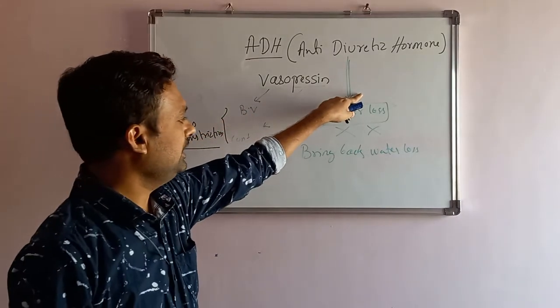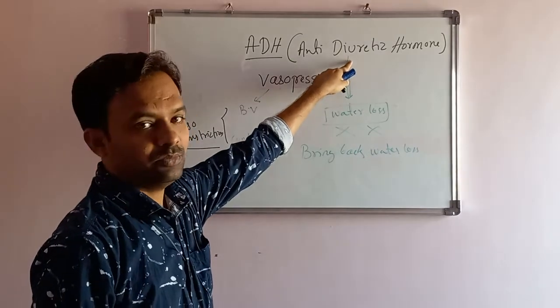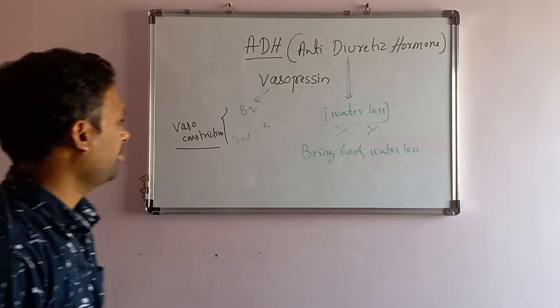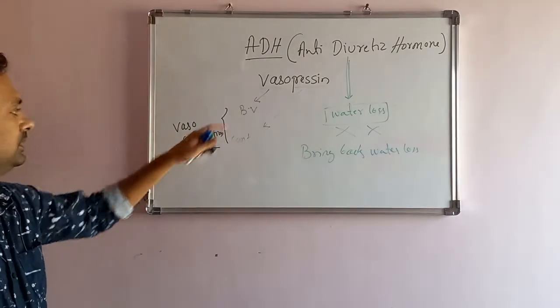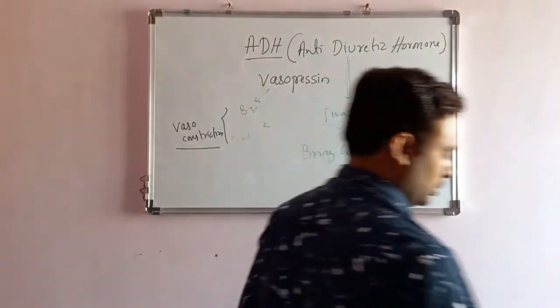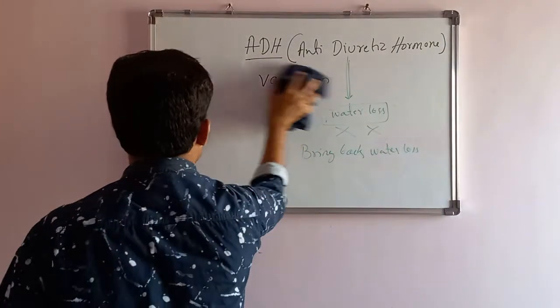So ADH itself will do two functions. It acts on the kidney, reverses the diuretic function, so it brings back the water loss, and it acts on the blood vessel. It causes vasoconstriction.